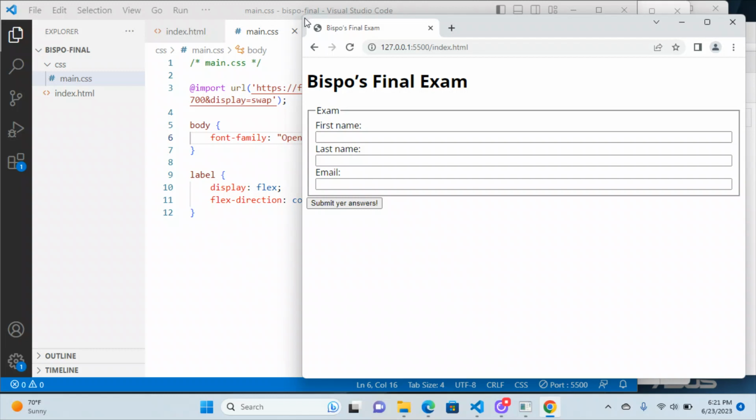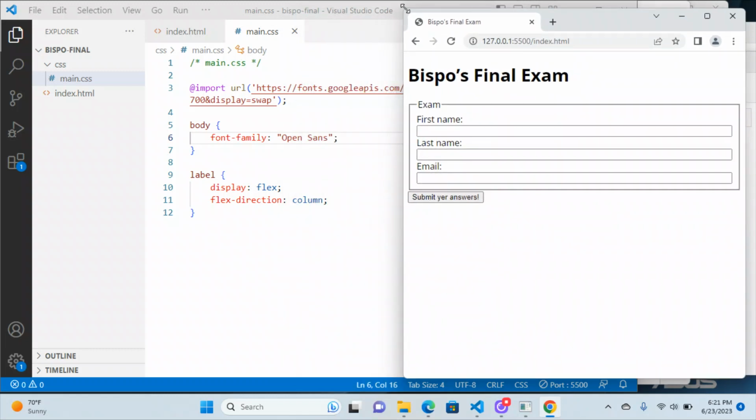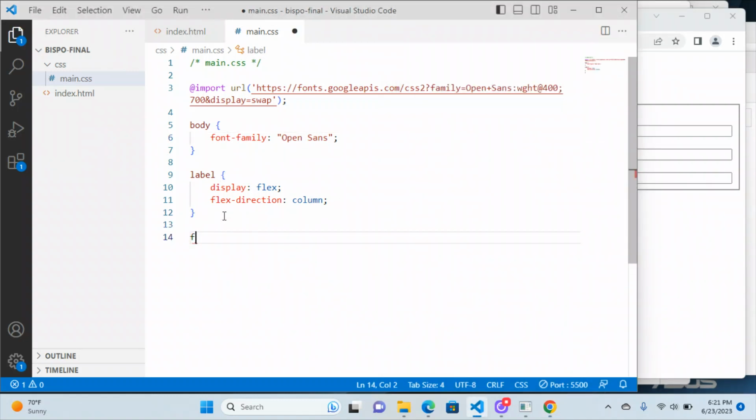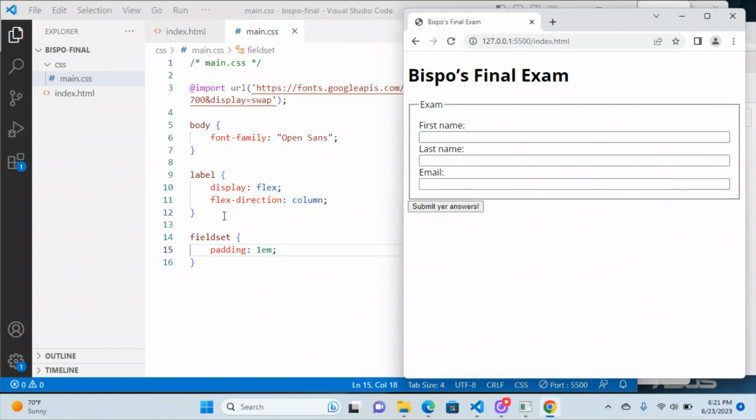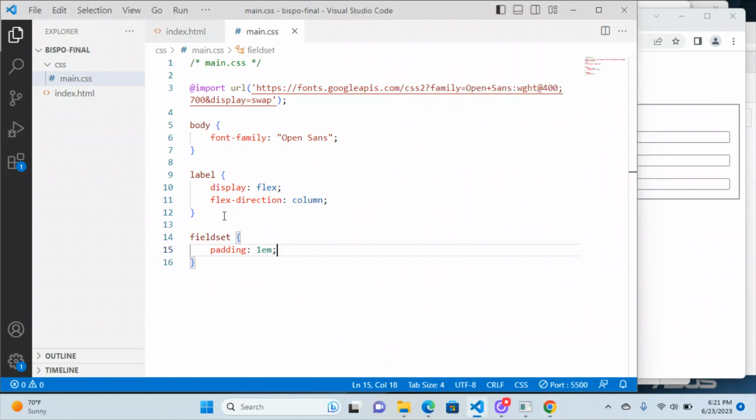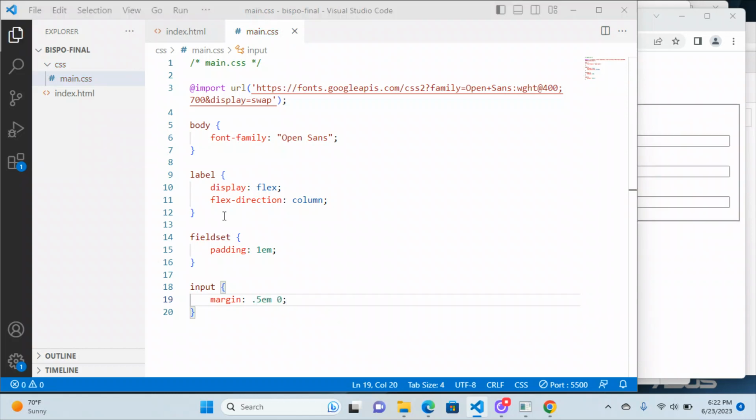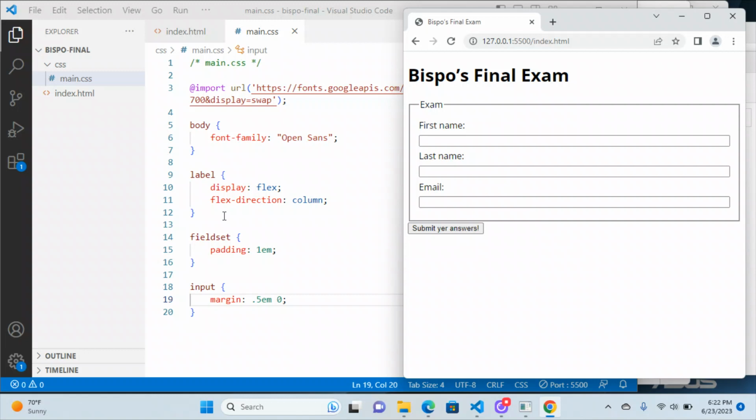I mean, it's mainly a spacing thing. And I think the main things you could do would be put some padding inside the field set and then put some margins around the inputs. So if I do field set and give it a padding of 1em, I think is what we did before. Yeah, it's fine to start with. And then input, margin, I'll do a top and bottom of 0.5em and left and right of 0. So just anything like that.